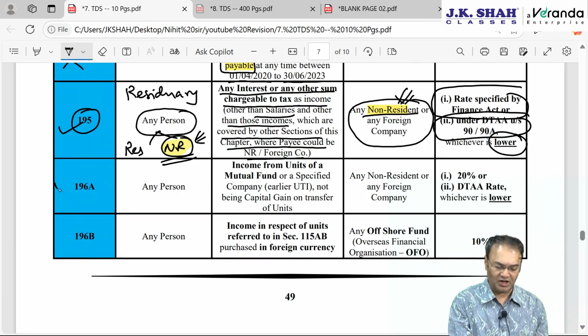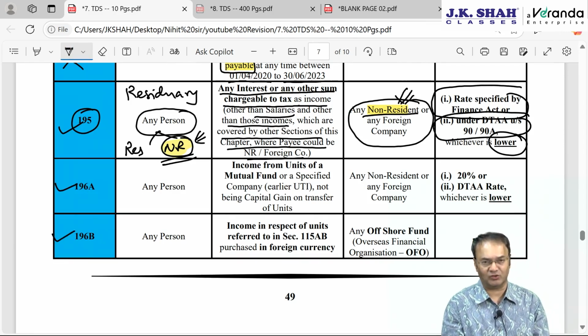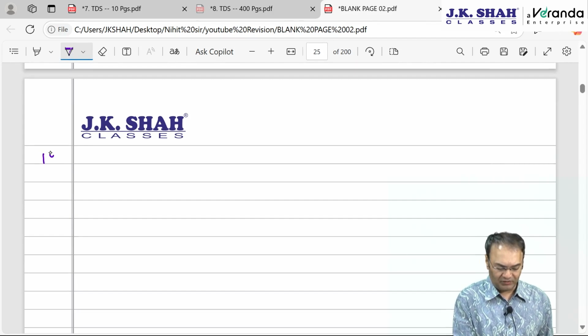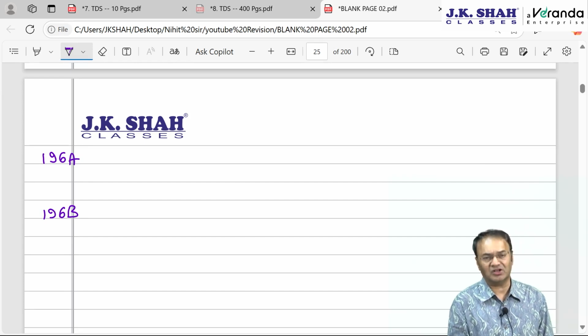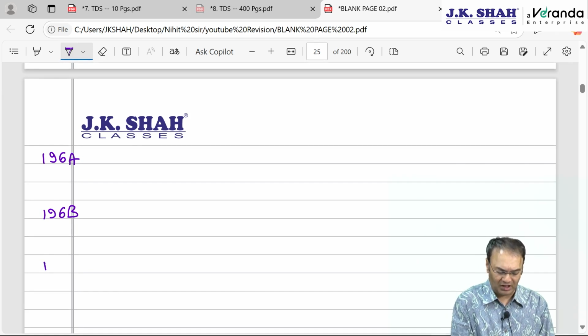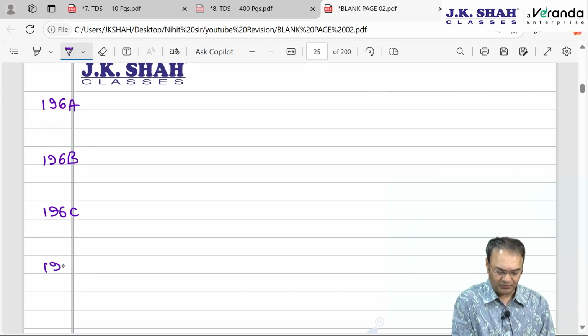Proceeding further, 196A, B, C, D are the next four sections. I'll briefly explain them to you. None of them are important from an exam point of view as such. Questions have come recently, just a few years back, in the form of MCQ, but not that great. You can afford to take a chance.